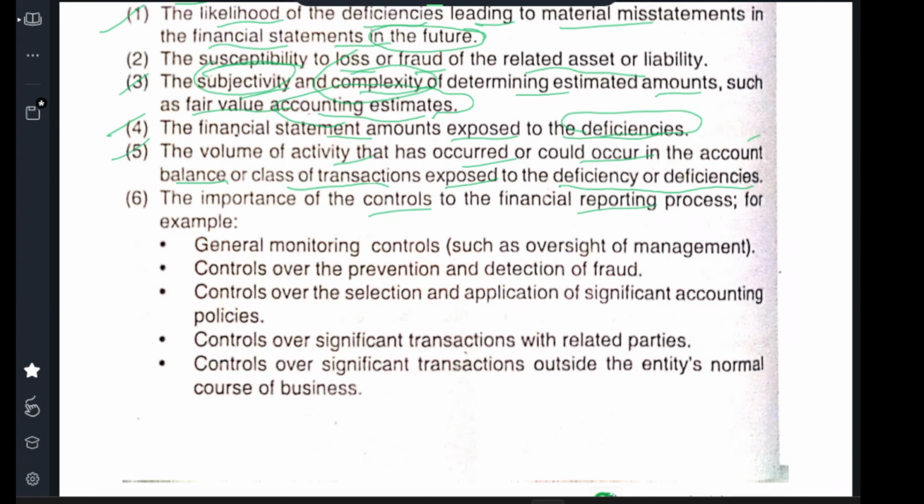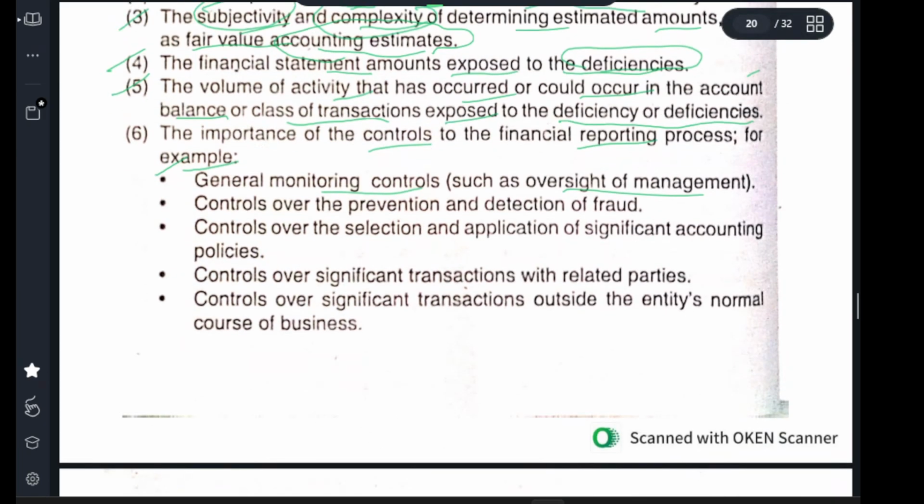Importance of control of financial reporting process, for example, general monitoring control, oversight of management. If the management is in control, you see they are reporting properly. But if you see some disturbances, you can report. Control over prevention and detection of fraud. Management has some control concepts to make things go in a peaceful way. If the management is not following it properly, that may lead to deficiency. You need to report it.